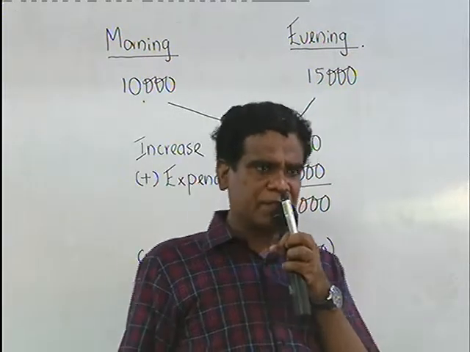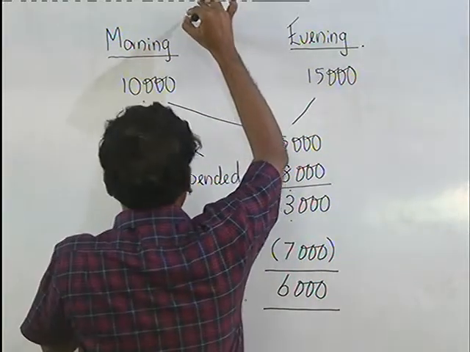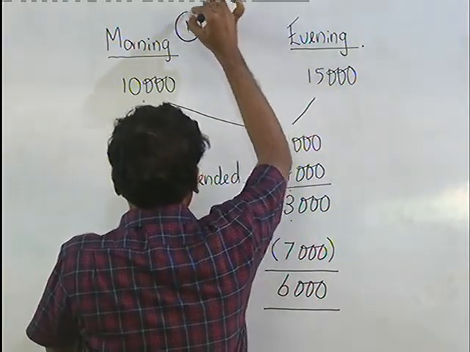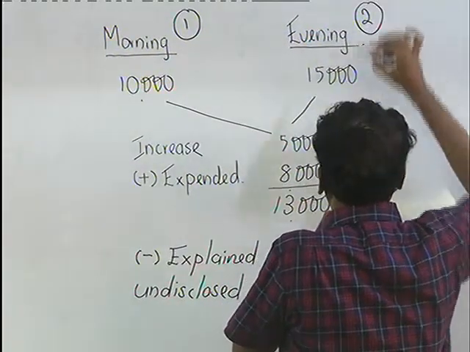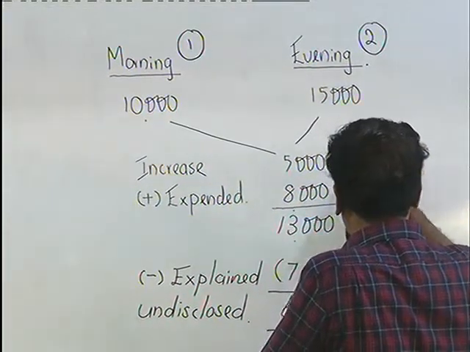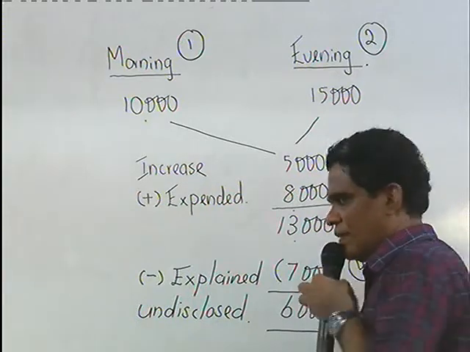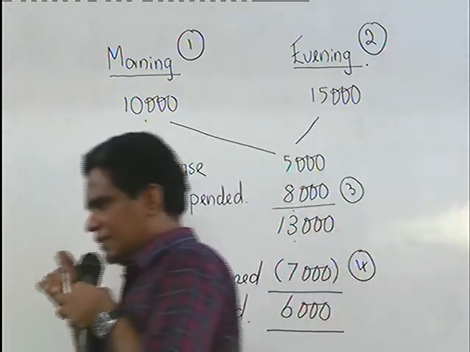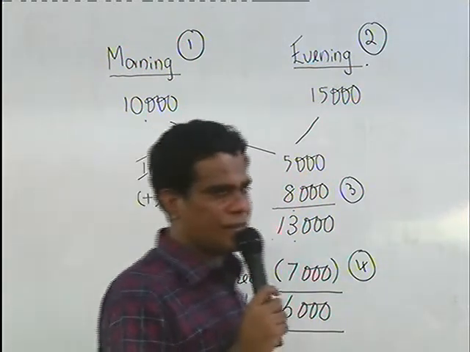So what are the variables that you have in that case? One is money had at the beginning, money had at the end, how much you expended during the year, and how much you have shown. You have to reconcile those figures to find out the undisclosed income.